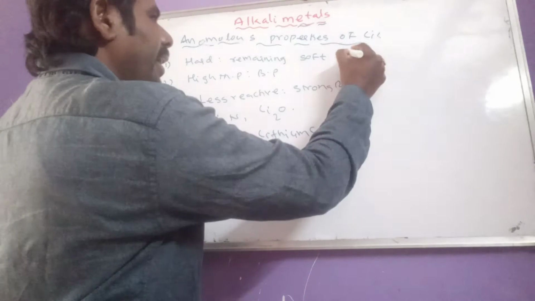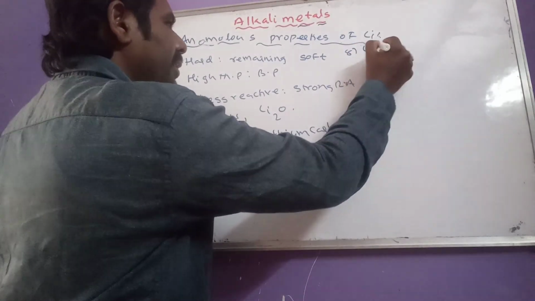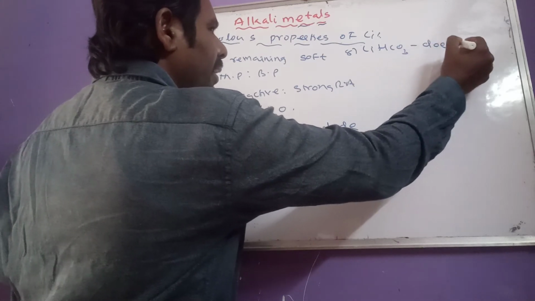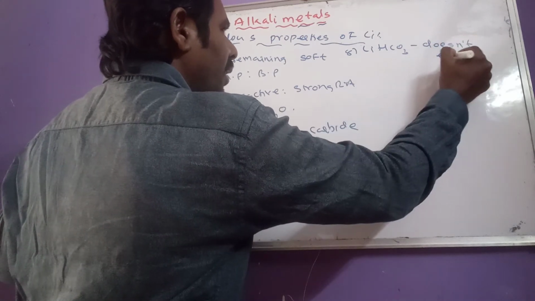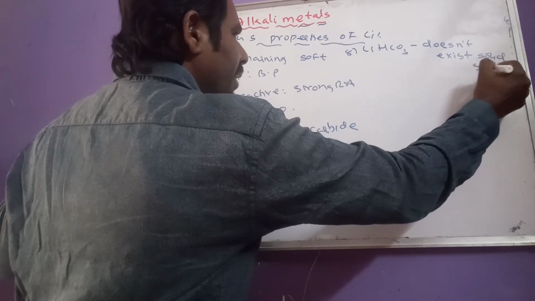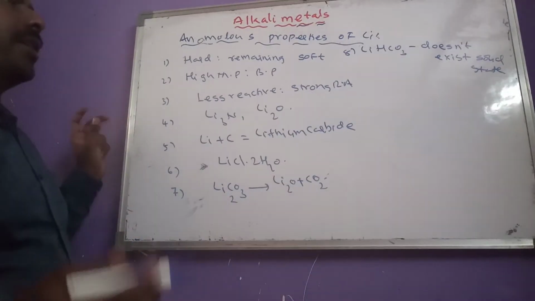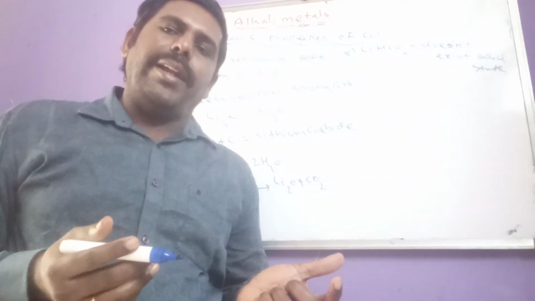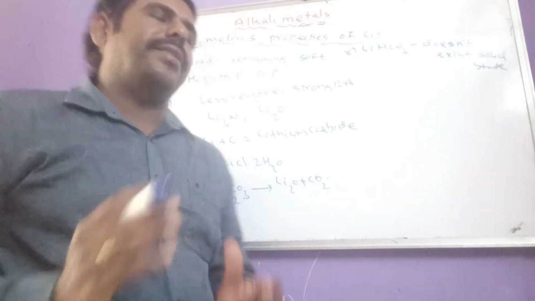Then another one here: lithium hydrogen carbonate does not exist in solid state, but the remaining alkali metal hydrogen carbonates exist in solid state.